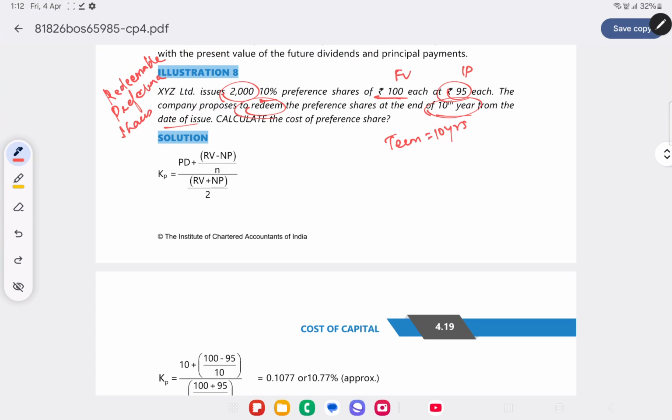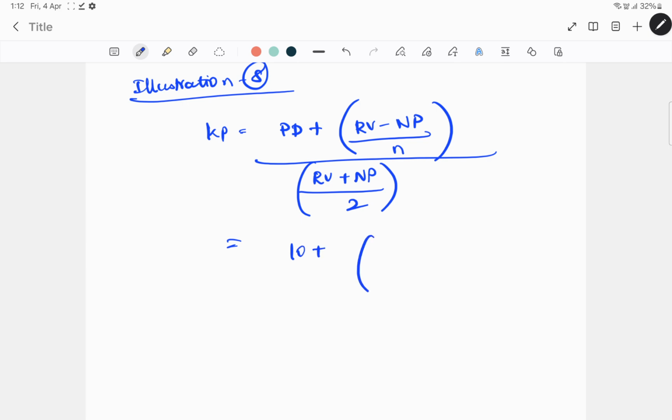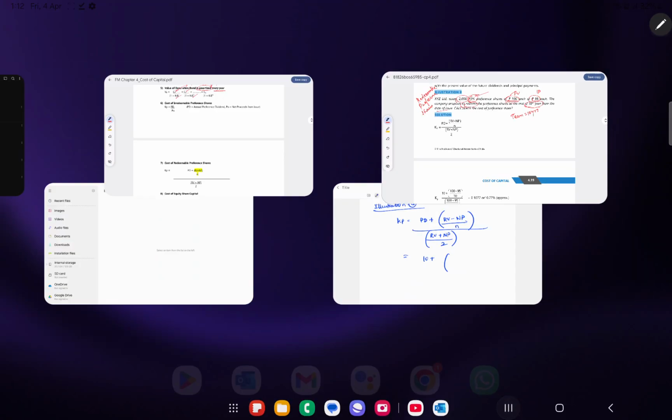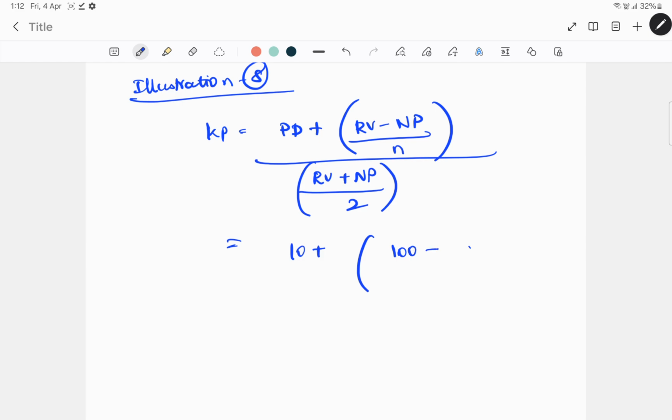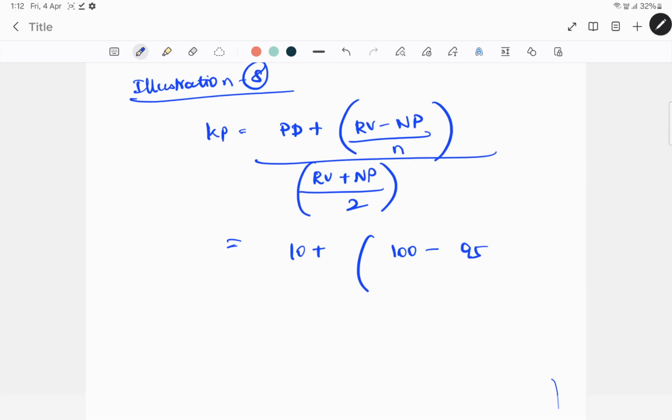How much is the preference dividend in this case? Remember one thing very clearly: dividend and interest will always be calculated on face value. So 100 into 10% is 10, plus the redeemable value. They will be redeeming at the end of the 10th year. Nothing is mentioned, so we'll assume it is redeemed at par. Minus net proceeds, which is 95, the issue price, and there is no flotation cost to reduce here.